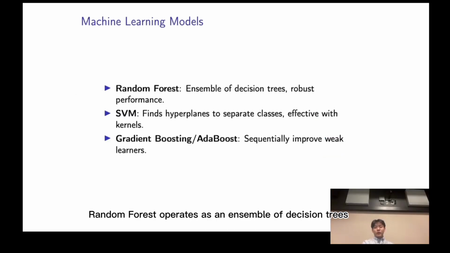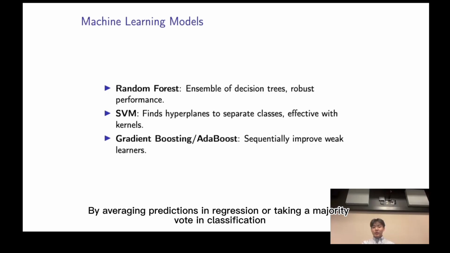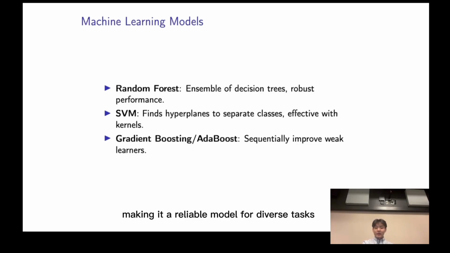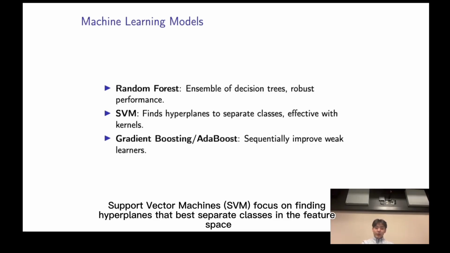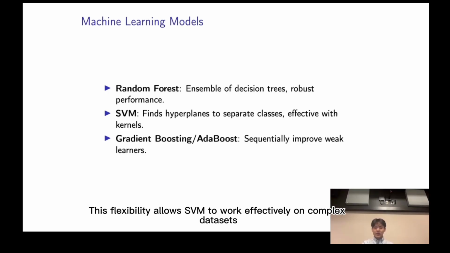Random forest operates as an ensemble of decision trees, combining the outputs to improve robustness and generalization. By averaging the predictions in regression or taking a majority vote in classification, random forest reduces overfitting while maintaining high accuracy. It excels in handling large datasets with high dimensional features. Support vector machines focus on finding hyperplanes that best separate classes in the feature space. SVM uses kernel functions to transform nonlinear data into a higher dimensional space where it becomes linearly separable.